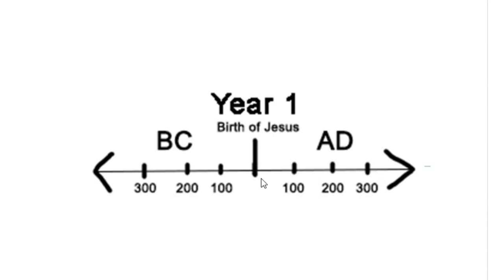From here we are going to be counting 1, 2, 3 in a linear format, but from this point till here we're going to be counting everything backwards. That is, after 300 comes 299, 298, 297 and we have 200 over here, and as we count backwards we come to 0 and then 1, 2, 3, 4, 5, and we have 2020 right now. So this is the basic timeline of history, and once we have a thorough understanding of this, it will be much easier to understand all the history pertinent to your lessons.